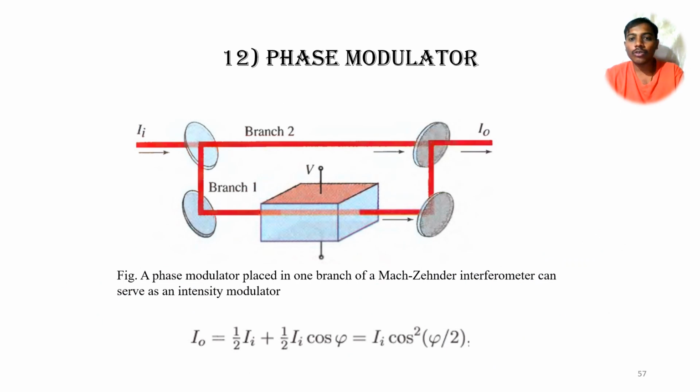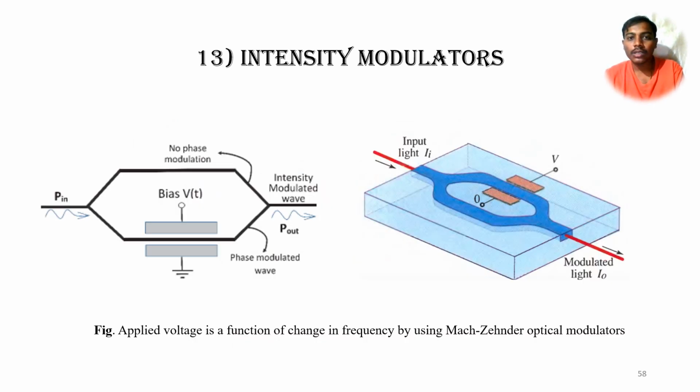Here we can see a phase modulator using the Mach-Zehnder interferometer. In the schematic, in branch 1 we put the electro-optic modulator, while in branch 2 we put the reference signal. Whenever we change the voltage across the electro-optic modulator, we can modify the refractive index. As a result, we can see the change in intensity at the output. We can calculate this using the formula, and we can see the intensity modulator also.